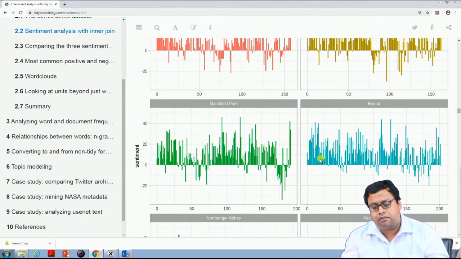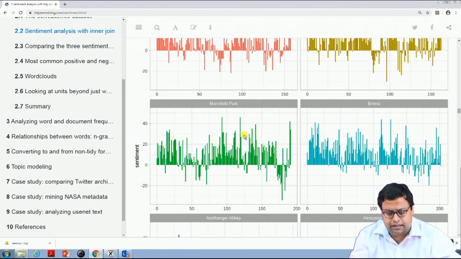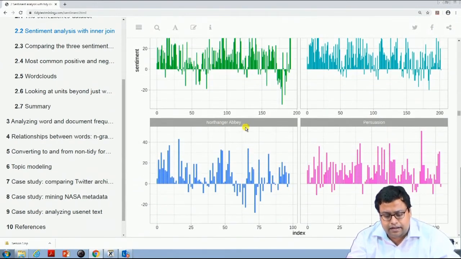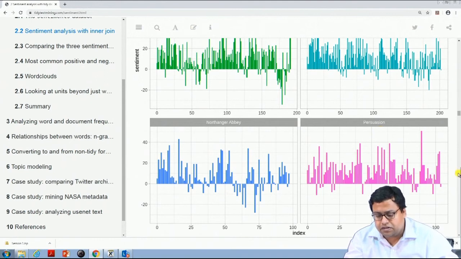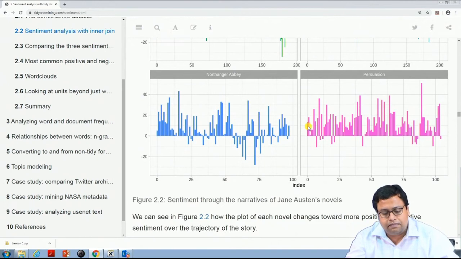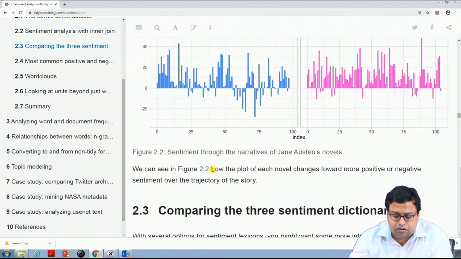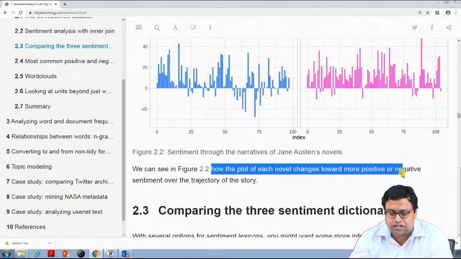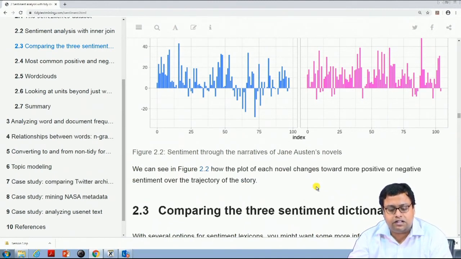Emma is straightforward, probably everything positive. In the last there will be some negative, but majorly positive. Here also in Mansfield Park, straightforward positive, major negativity is in the last, and then from a negative sentiment all of a sudden to very positive sentiment, which might not be a good way. Again, Northanger Abbey and Persuasion are absolutely positive, everything is positive. So, we can see in figure 2.2 how the plot of each novel changes towards more positive and negative sentiment over the trajectory.